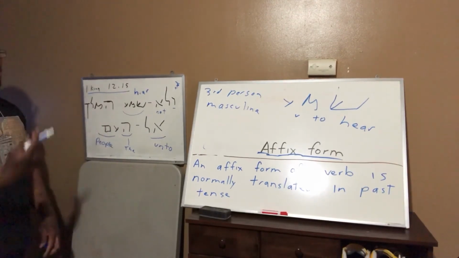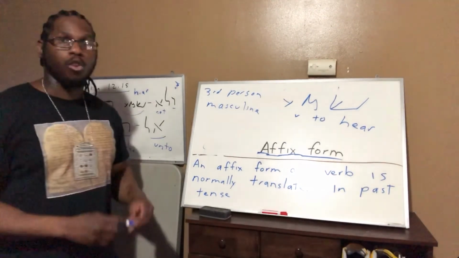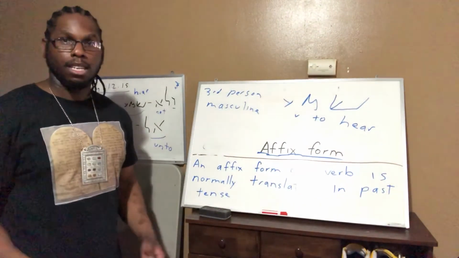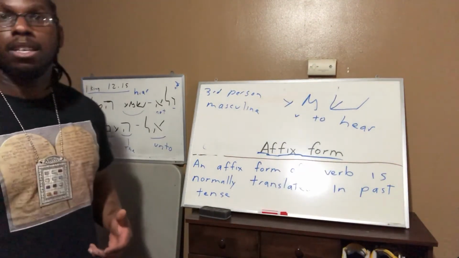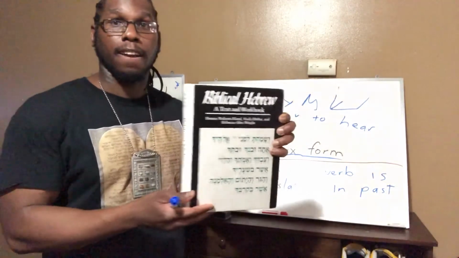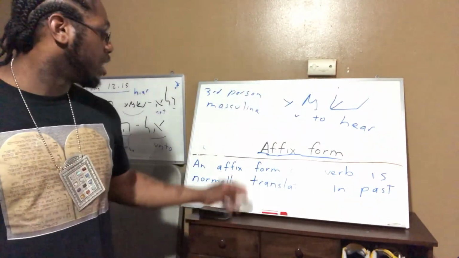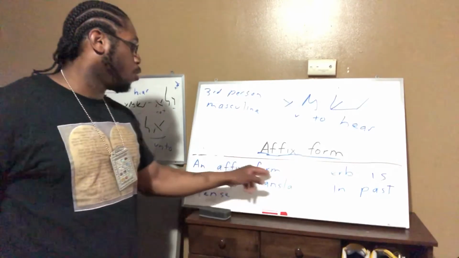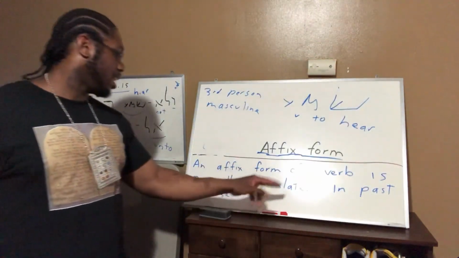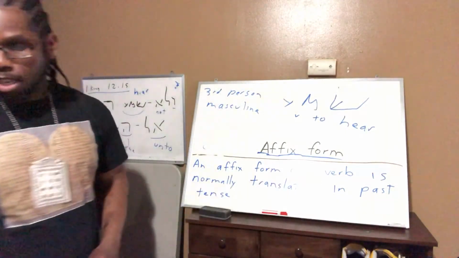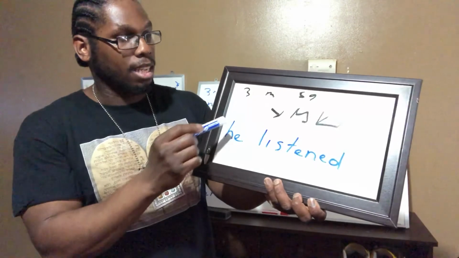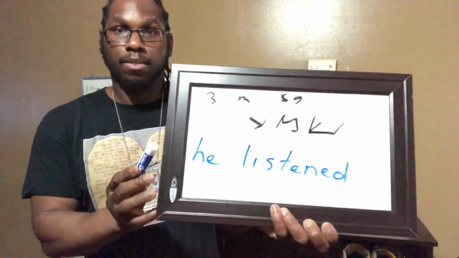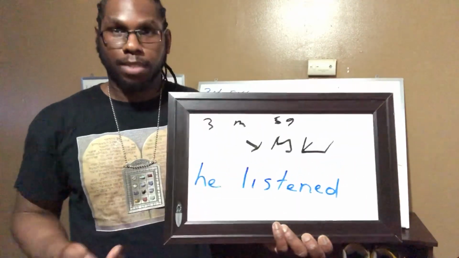We're going to start going deeper into this affix form, okay? We just broke down lesson 4 of the book. So we're getting into affix form. And remember, an affix form of the verb is normally translated in the past tense. In other words, the third masculine singular of Shamai, which means to listen, in affix means he listened. That's what it's all about.